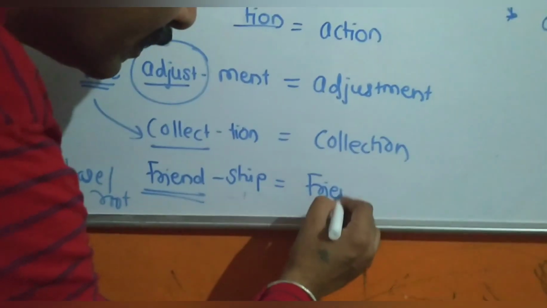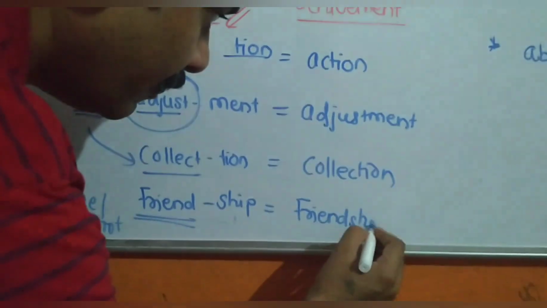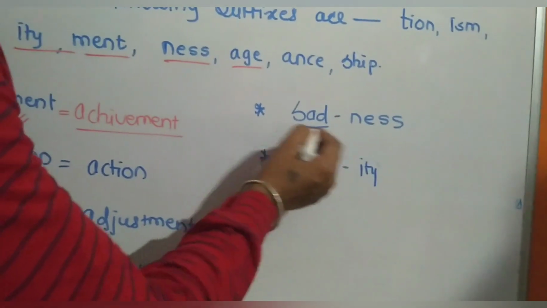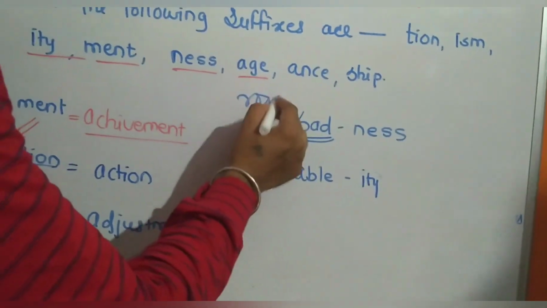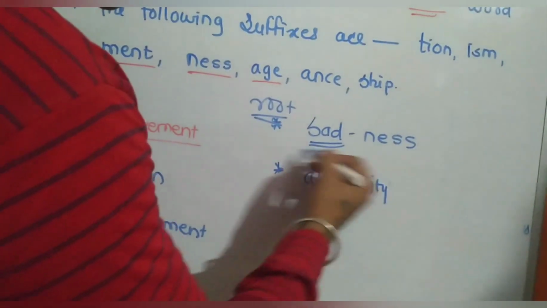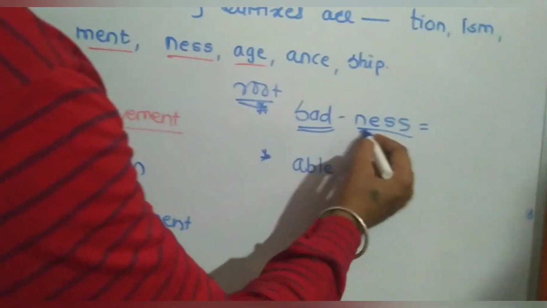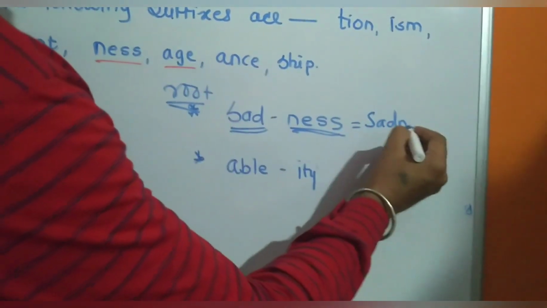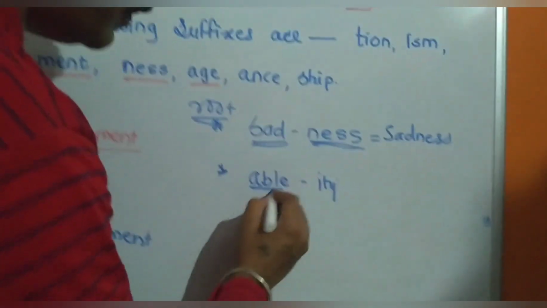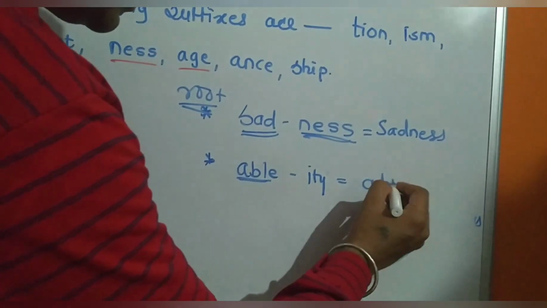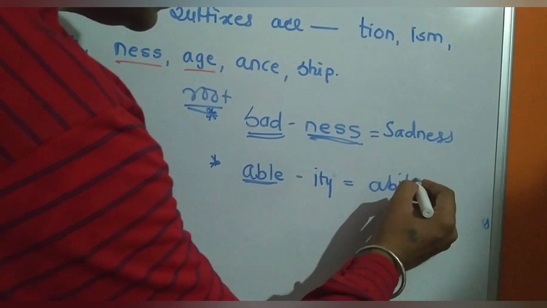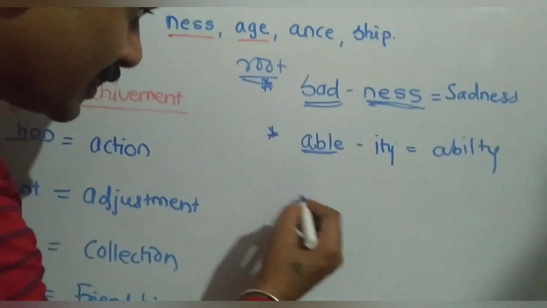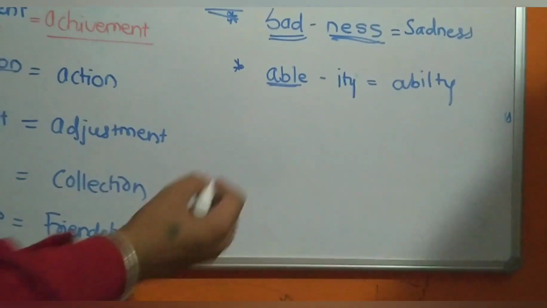Friendship, it's the abstract noun. Now sad is the root. If we join -ness, it's sadness. Able transforms into ability. Now student, just like this we can see other types of examples.